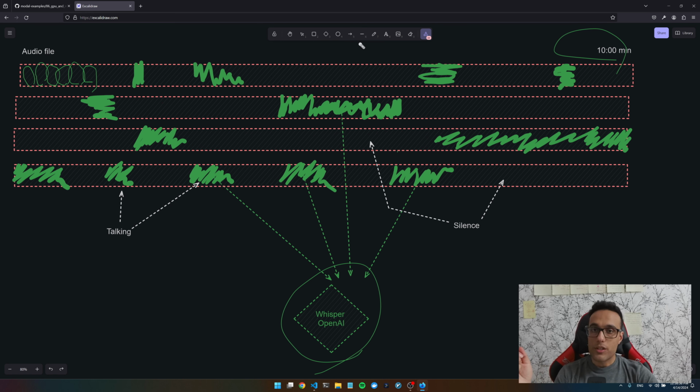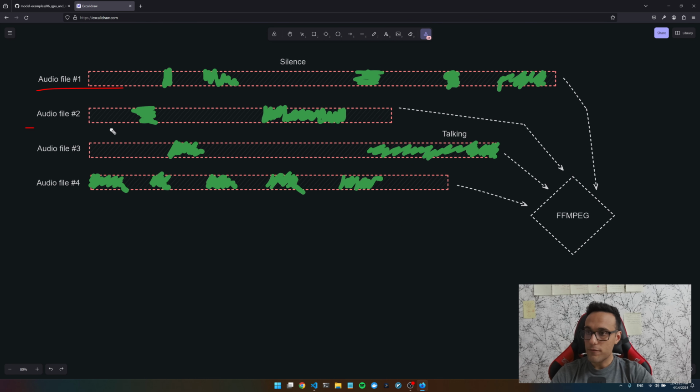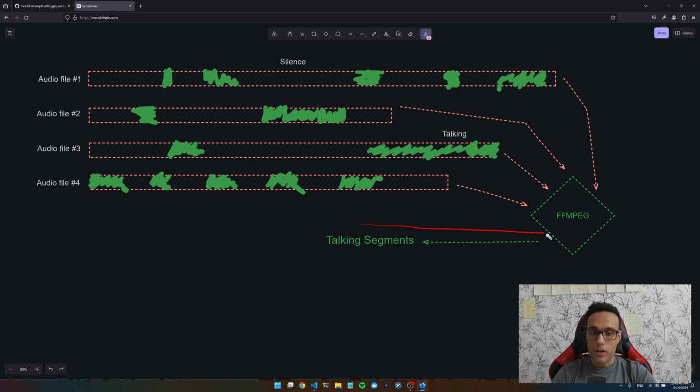For doing that, we can use a tool and pass each file to ffmpeg first, and we're gonna get a bunch of talking segments, and we can only transcribe the talking segments. By doing that, we're gonna use the maximum power of Whisper AI and ignore all the silence.